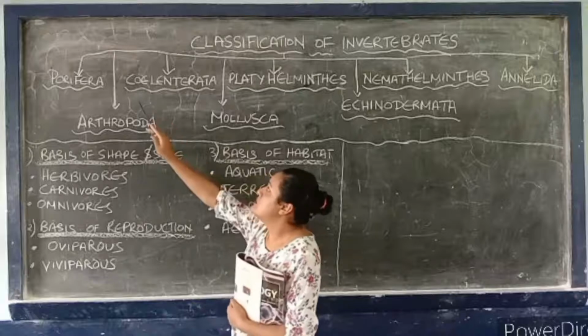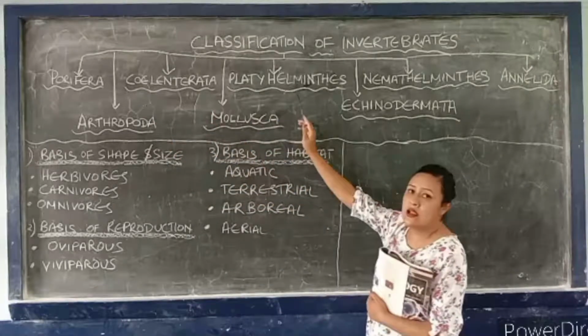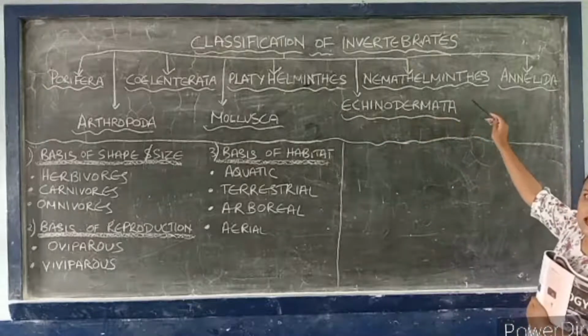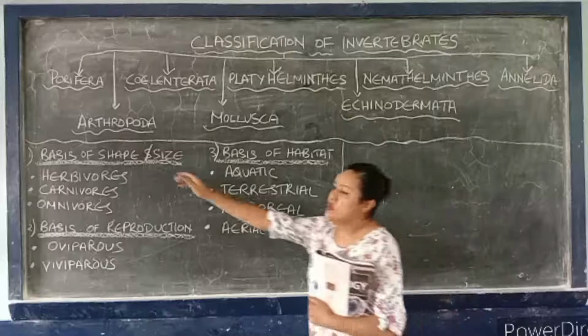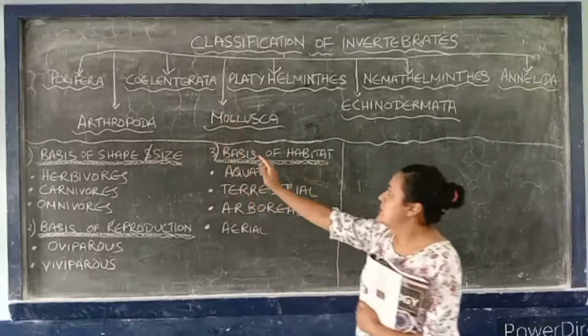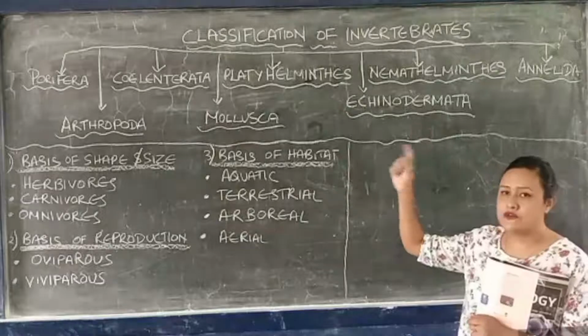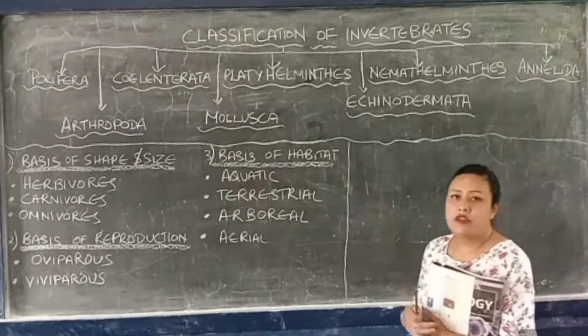then Coelenterata, then Platyhelminthes, then Nemathelminthes, Annelida, Arthropoda, Mollusca, Echinodermata. First we are going to take phylum Porifera.